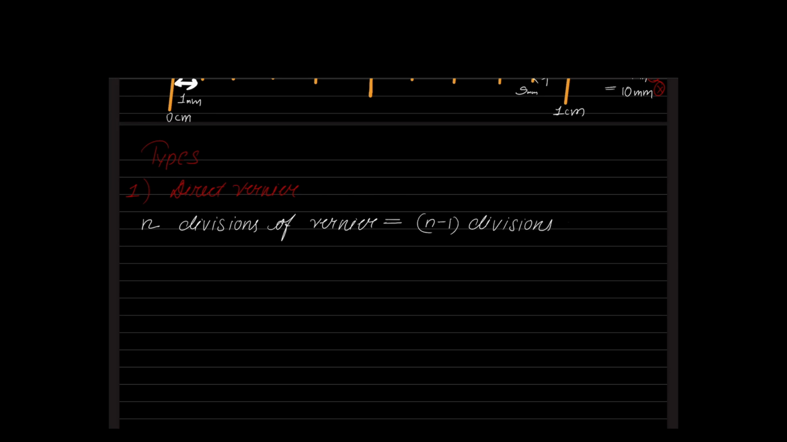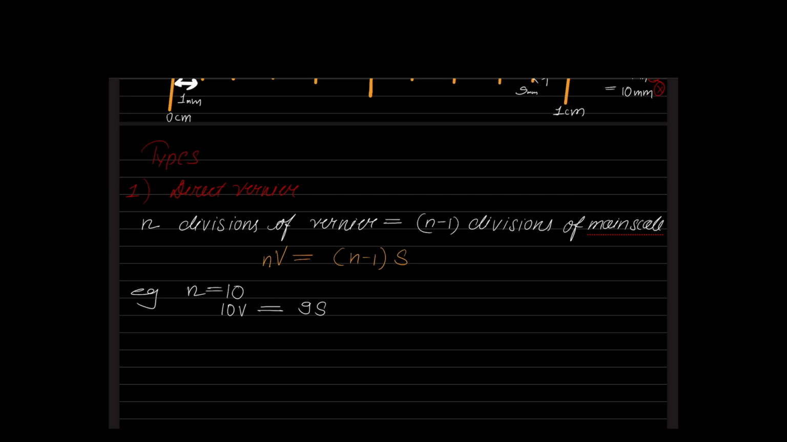So let me further explain this by taking a small example. Let me take n is equal to 10. What is the meaning of n is equal to 10? It means that there are 10 divisions in my vernier, the direct one. So if there are 10 divisions in the vernier, it corresponds to how much in the main scale? 10 minus 1, that is 9 divisions in the main scale.